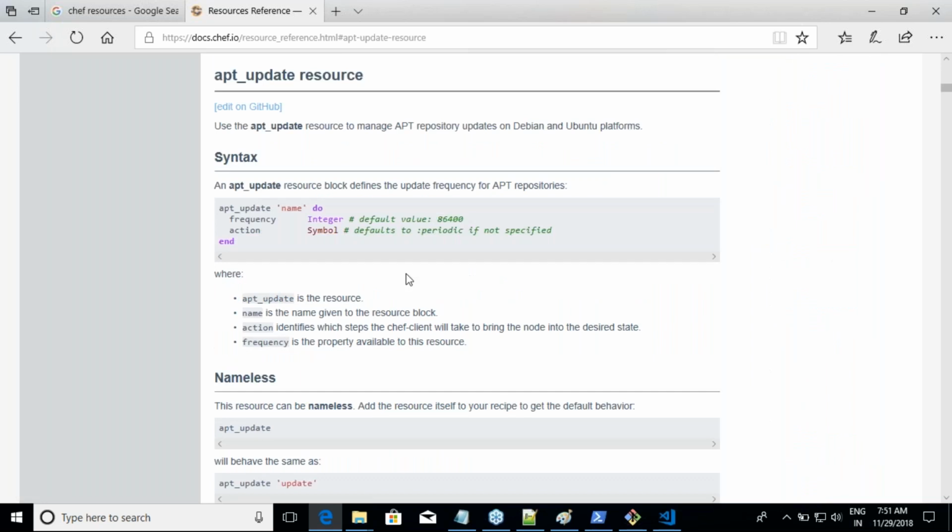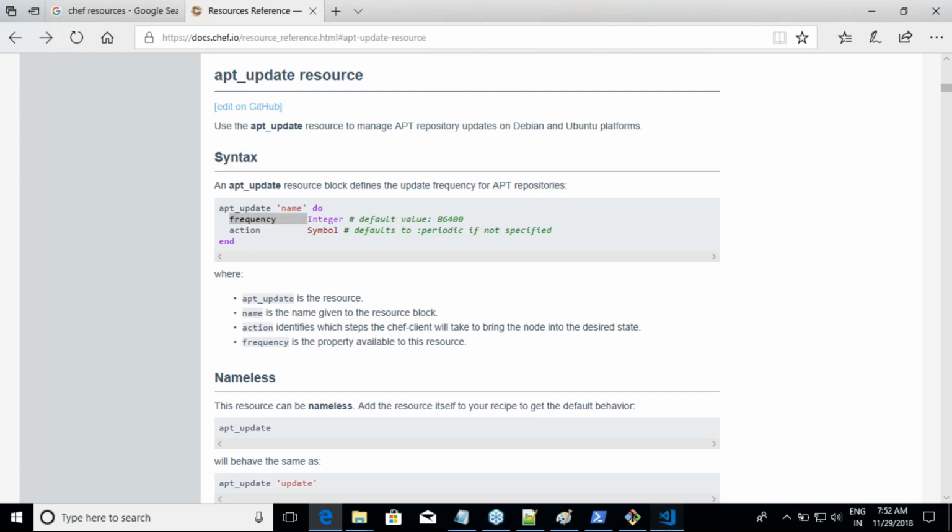So what is the type? Type is apt_update, and then you write a resource. It is telling that you have one attribute over here called frequency, and it tells what that frequency is and what the action is. So shall I write this? Yeah. So basically I'll be writing something like apt_update.